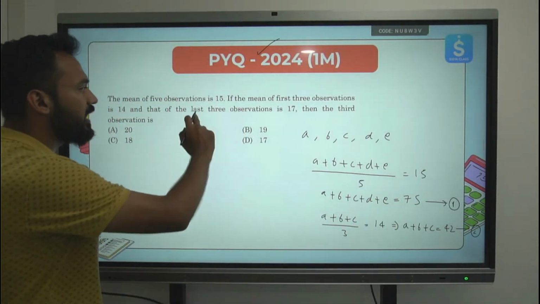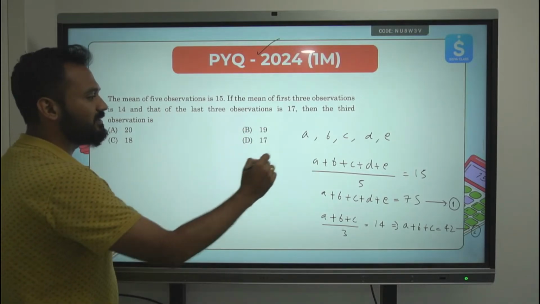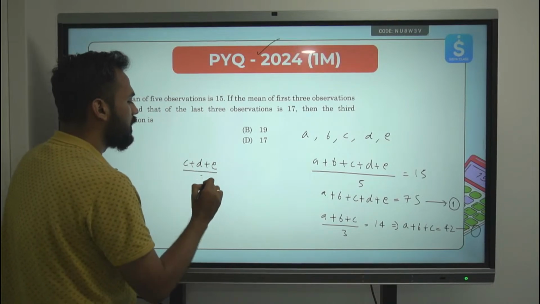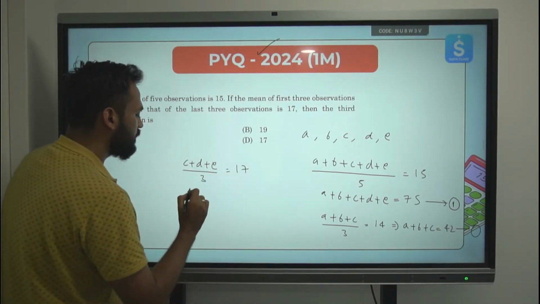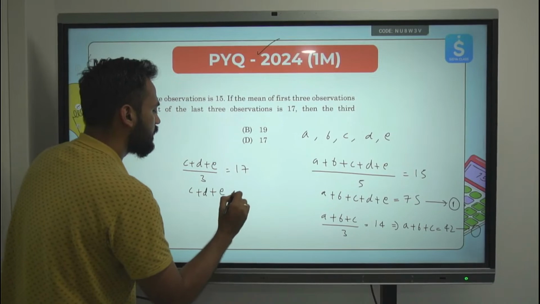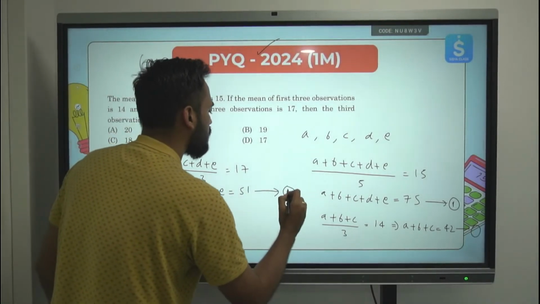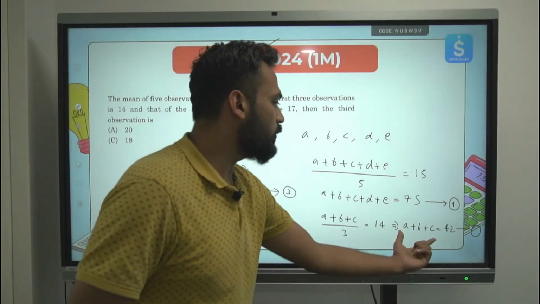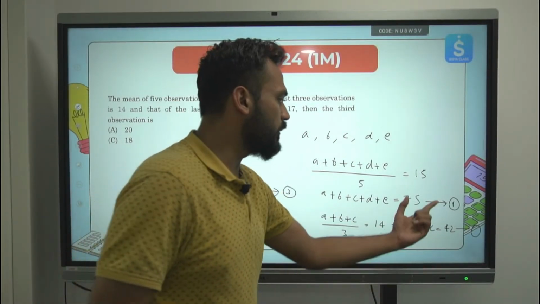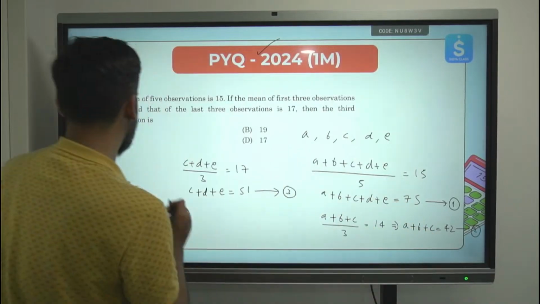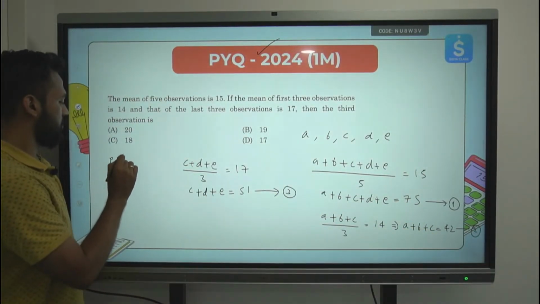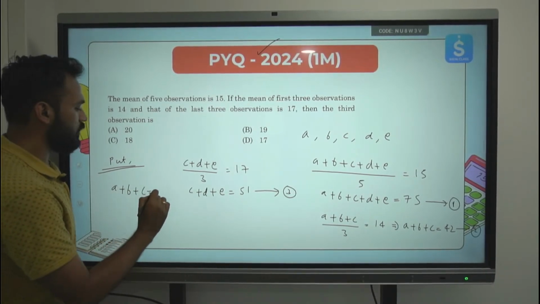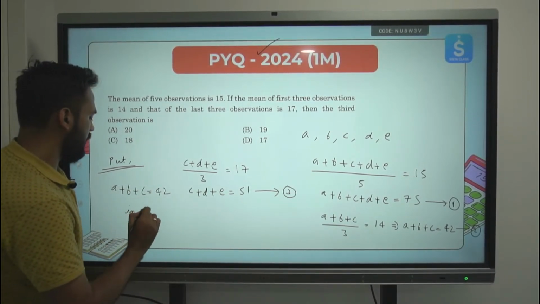Same way, the last information, last three observations, which is c plus d plus e, the sum will be equal to 51. Clear? This is the third equation. Now what I will do, I will substitute the equation 2, the value a plus b plus c is equal to 42, in equation 1.